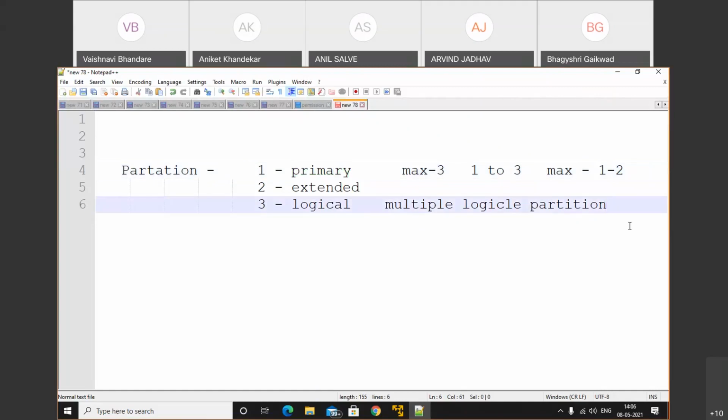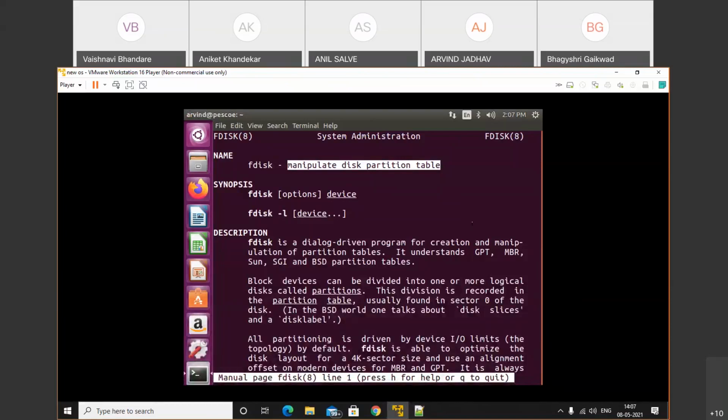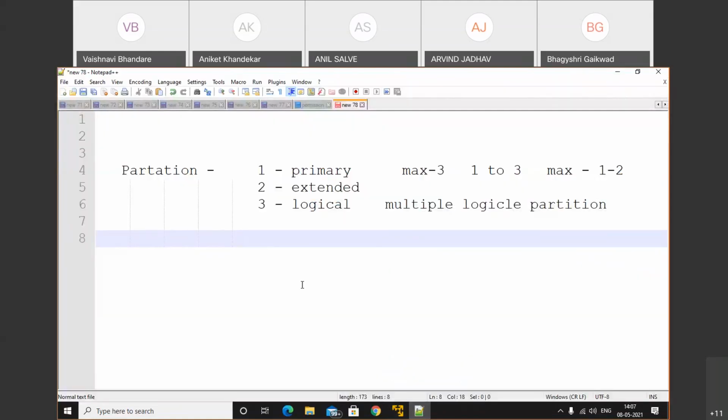The partition is nothing but a logical entity or logical area of the disk. So to check that or to perform any operation, we use fdisk. Fdisk is nothing but file disk or format disk. It is used to manipulate the partition if you want to change it. Similarly, if you want to create swap, we'll discuss that later, what is swap. Then also we need to format that partition. So today we'll learn how to format, how to create a partition, and how to print information.